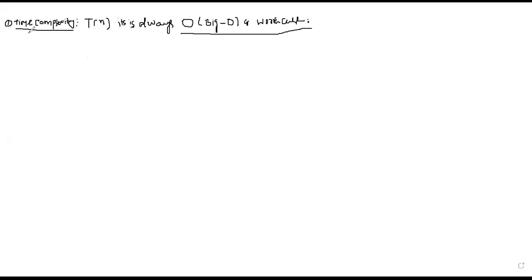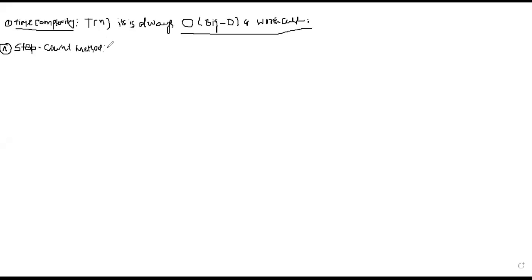Now, to compute the time complexity we have different methods. Today we are going to learn the first method, which is called the step count method. What do you mean by step count method?